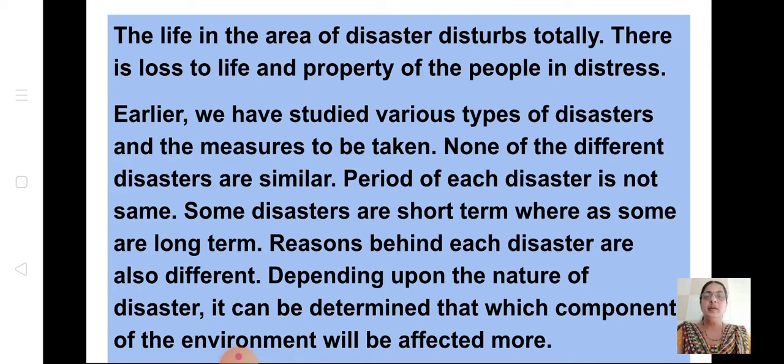Okay, so whichever is the area, suppose there is a tsunami, the coastal area is affected more. So depending upon the nature of the disaster, we come to know which area of the environment is affected more. If there is an earthquake in that particular area, there is a loss of property as well as life. So depending upon the nature of the disaster, we can determine which component of the environment will be affected more.